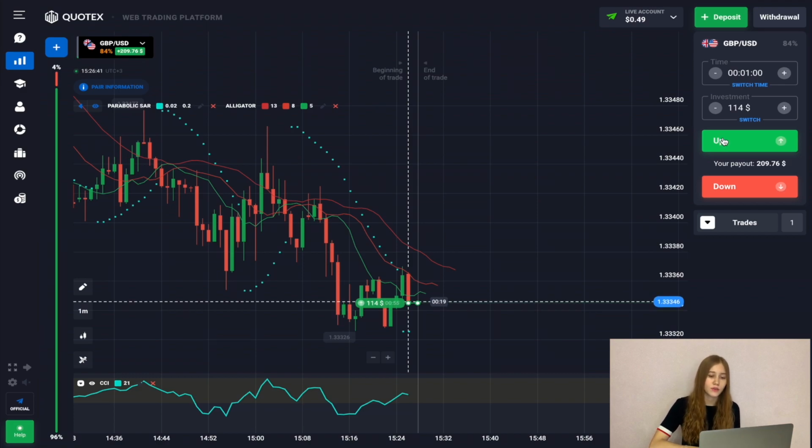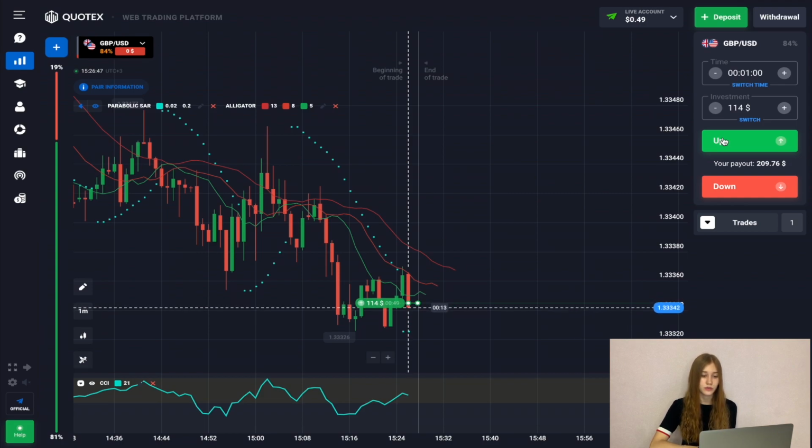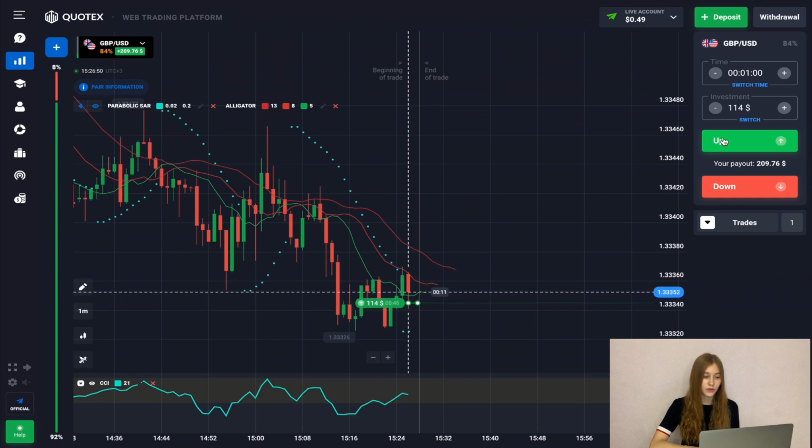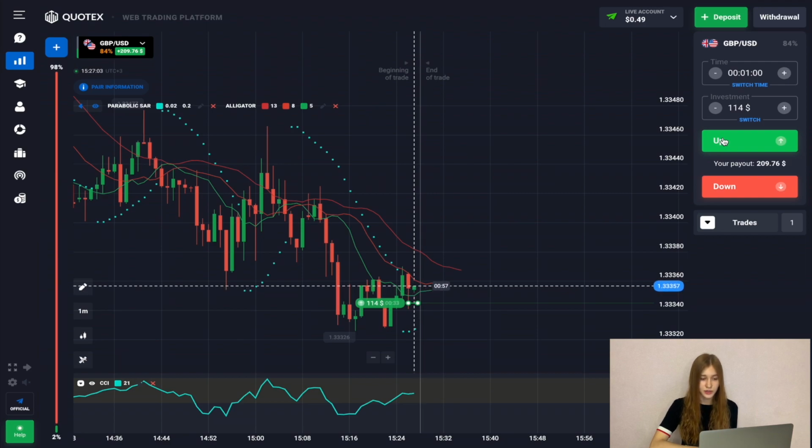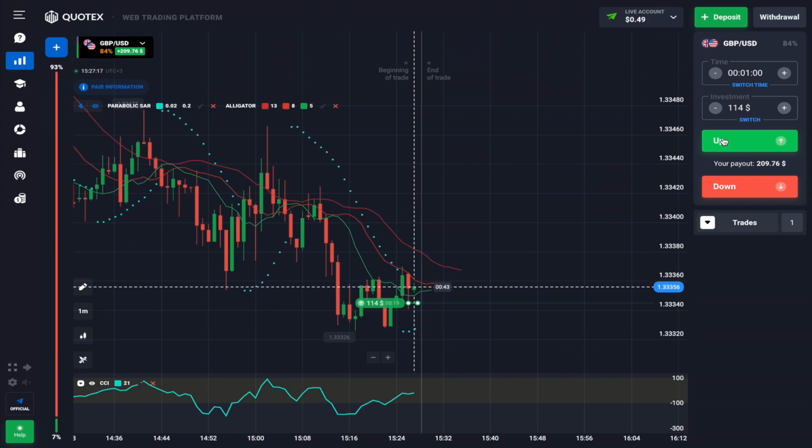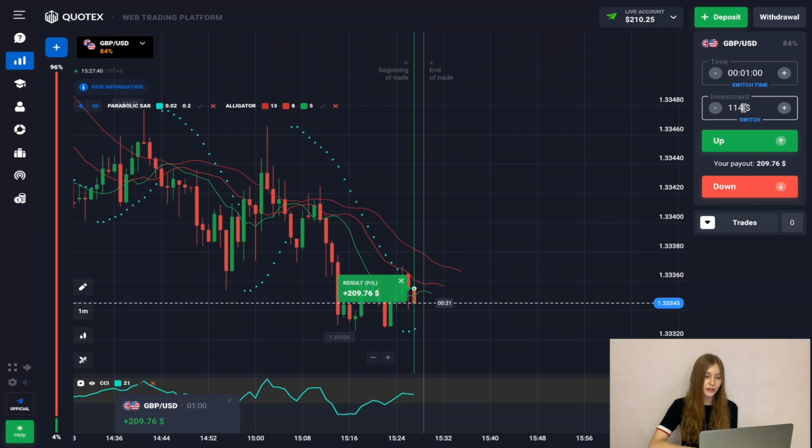So let's open our deal for an increase in the price, as now we see that on the impulse of a downtrend in an oversold state of the price, where we have formed support and resistance lines, the parabolic indicator indicates to us the beginning of a trend reversal to an upward one, as we see that for a long time it was descending. So let's wait for our trade to complete. And we successfully closed the deal and continue trading.